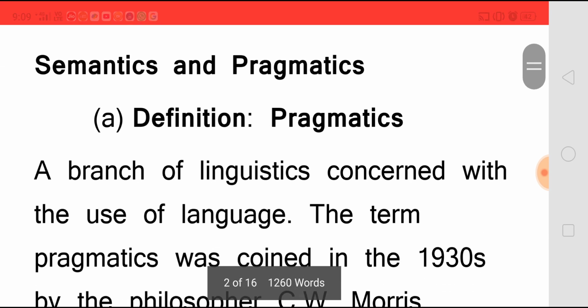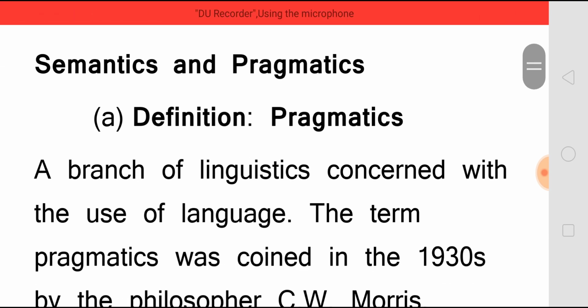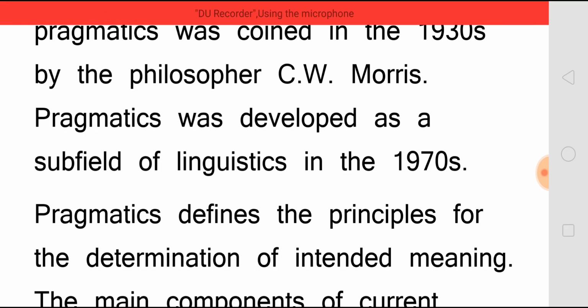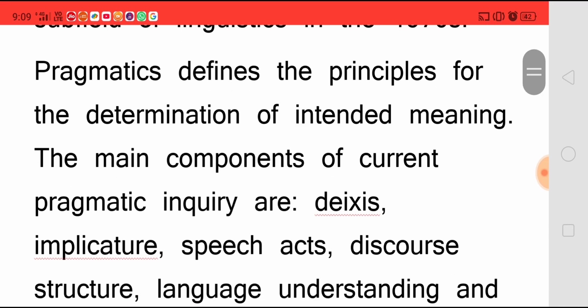Now, when we take the definition of pragmatics, we can say it is a branch of linguistics concerned with the use of language, how we use a language. The term pragmatics was coined in the 1930s by the philosopher C.W. Morris. Pragmatics was developed as a subfield of linguistics in the 1970s. Pragmatics defines the principles for the determination of the intended meaning.